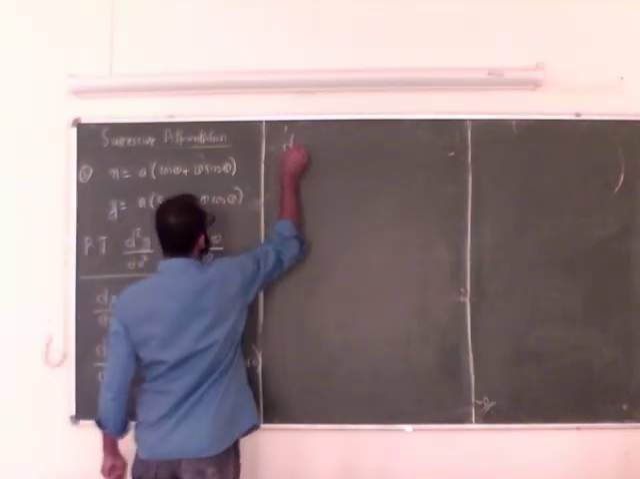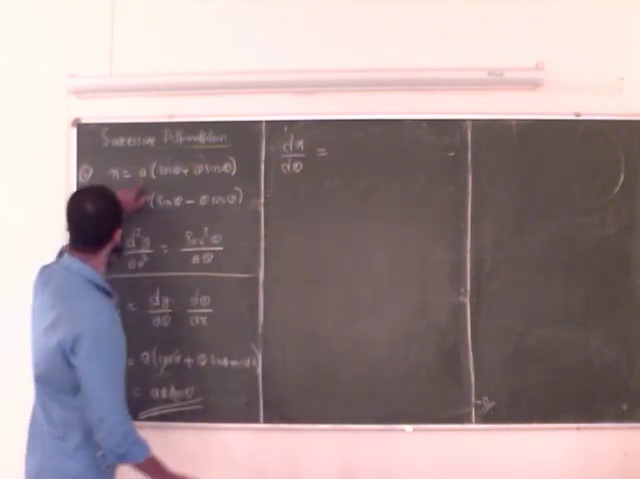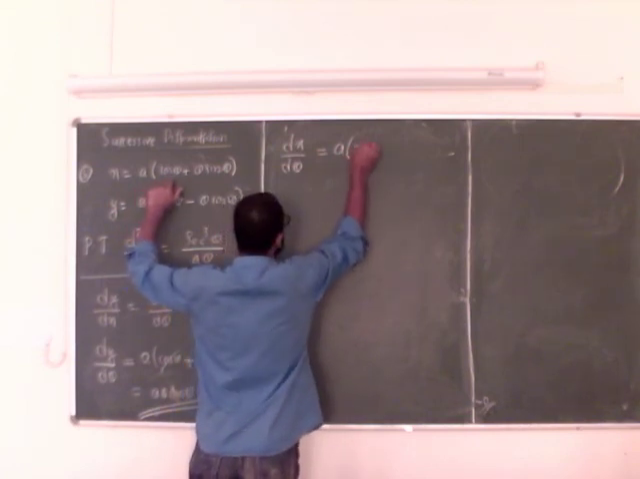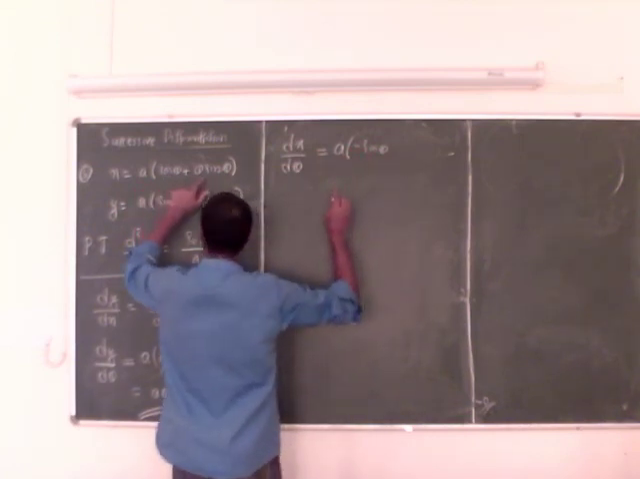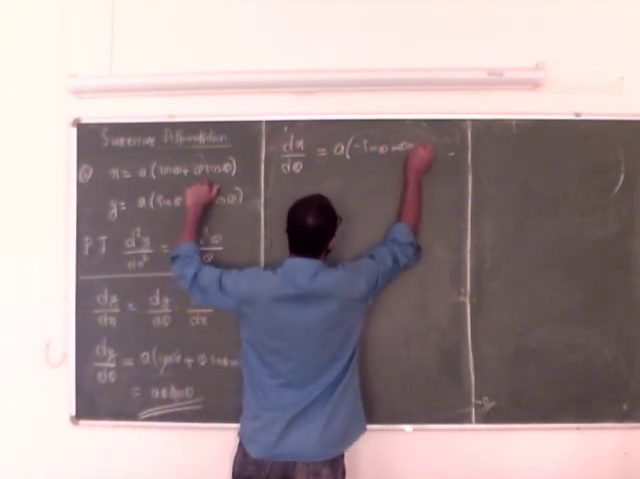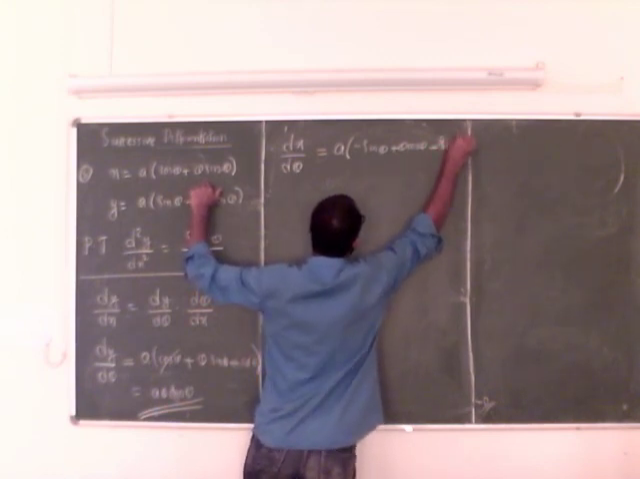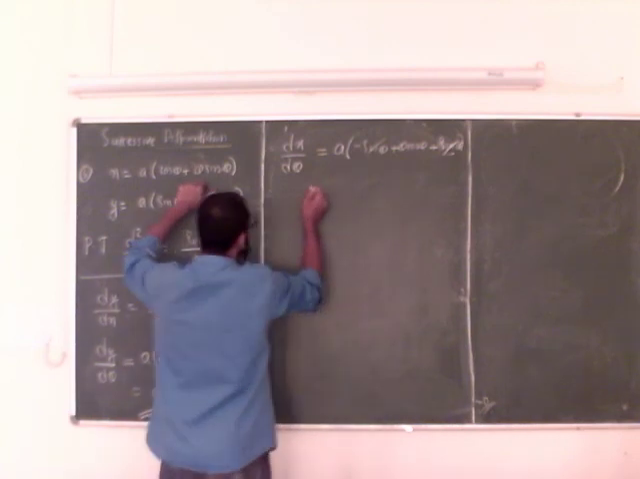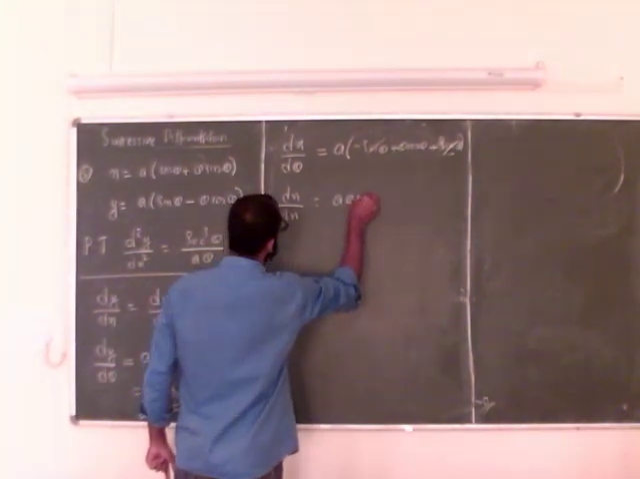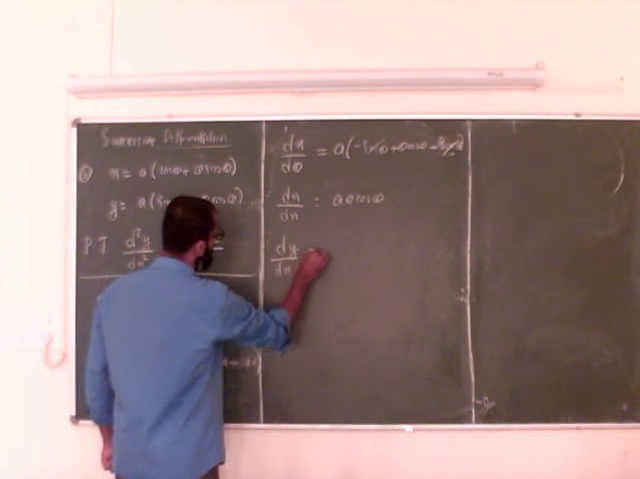And let us compute dx by d theta, that is equal to a into derivative of cos theta, which is minus sin theta. I have to apply product rule for this term, plus theta cos theta plus sin theta. So these two terms are cancelling over. So dx by d theta is equal to a theta cos theta. So dy by dx is equal to